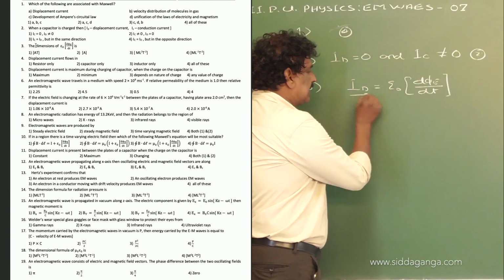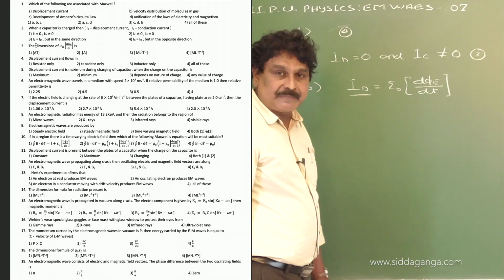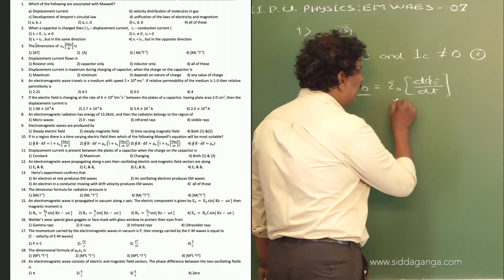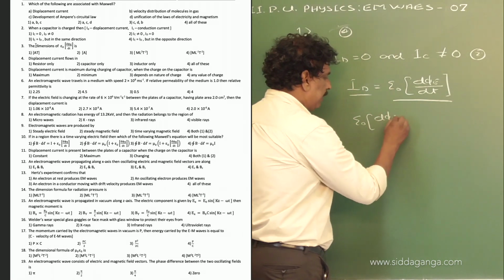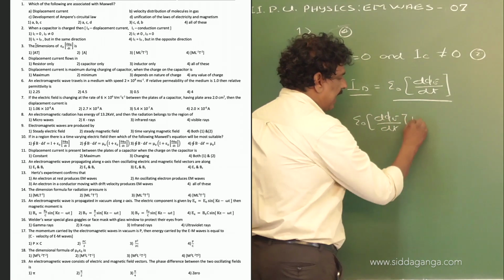And this term is called displacement current because epsilon naught into d phi E by dt has